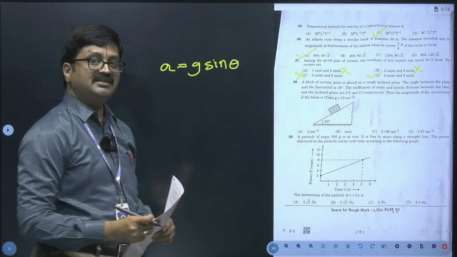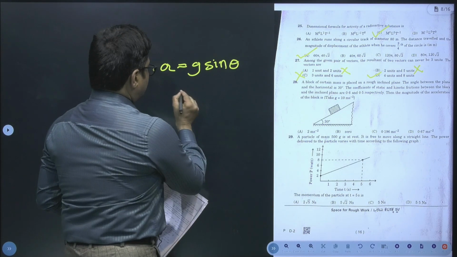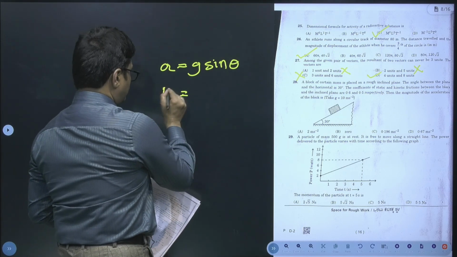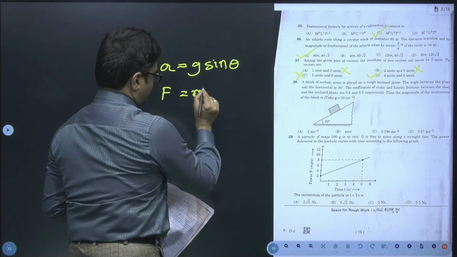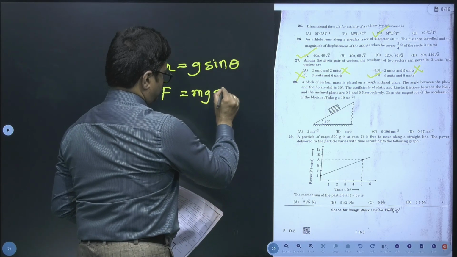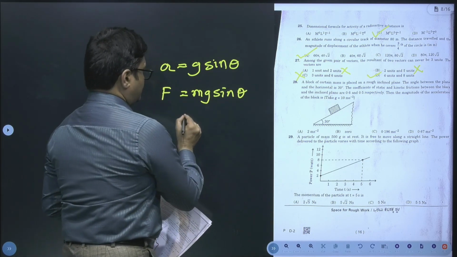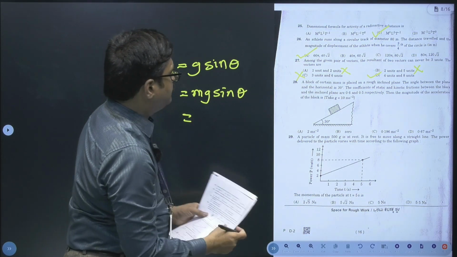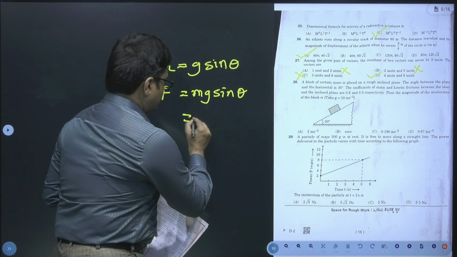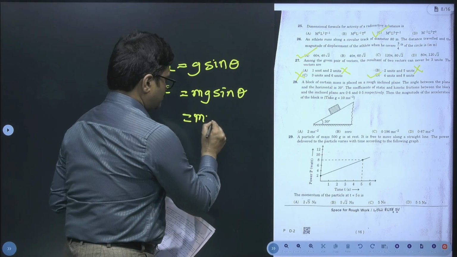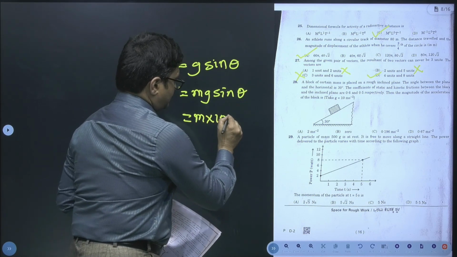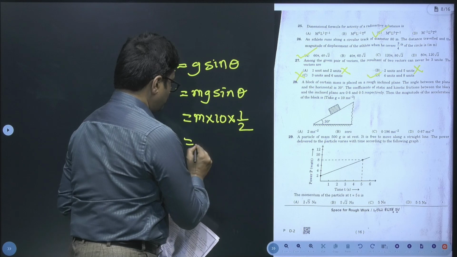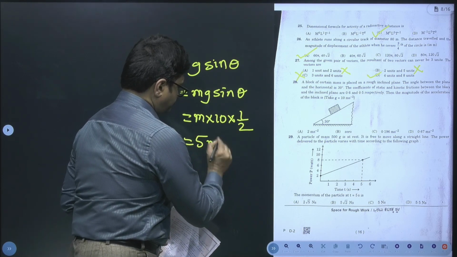A is equal to g sin theta. Now we can calculate the value of g sin theta here. So you can understand, or force F is equal to what here? mg sin theta. I'll just write it like this. Okay. Now this is equal to mg, mass is given to us. So what is the value of mass? Mass m as it is. So I'll just write it as m into g is how much? 10, and theta is 30 degrees. So sin 30 is 1 by 2. We can consider this to be what? 5m. So this is a force.